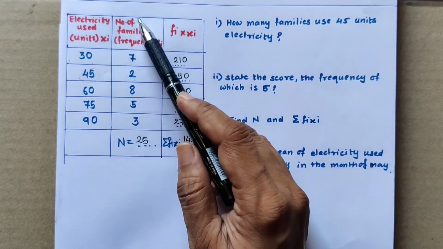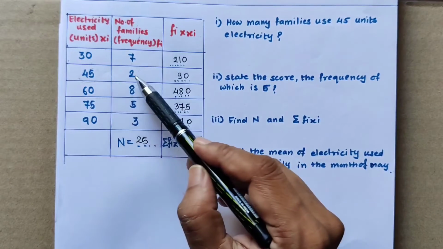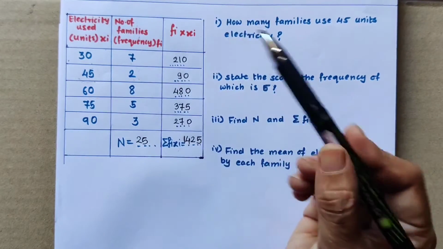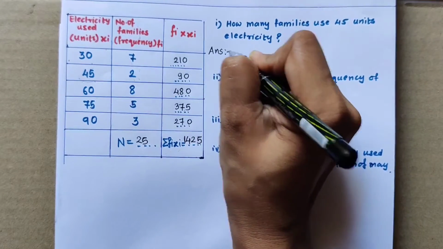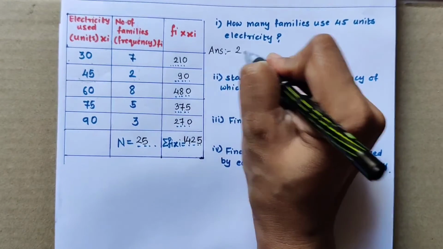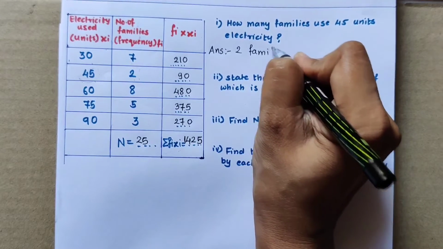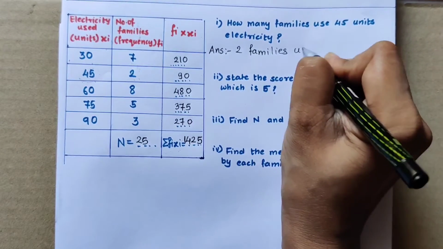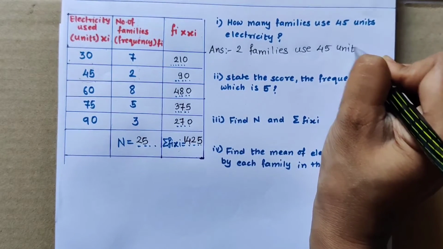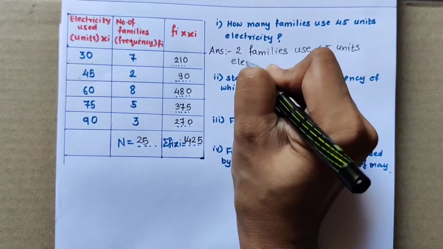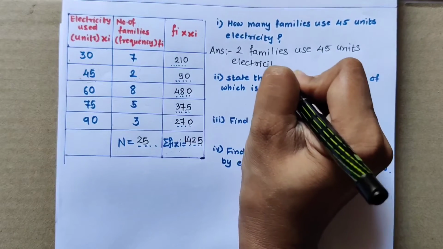So how many families are using? 2 families. We have to write the answer in one sentence. 2 families use 45 units electricity. In this way we have to write the answer in a full sentence.